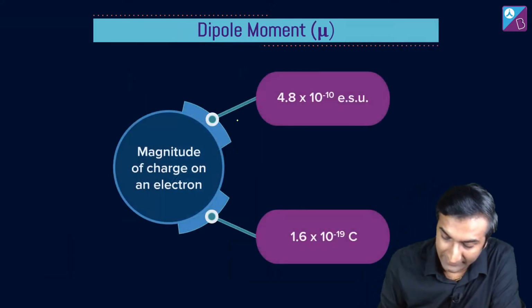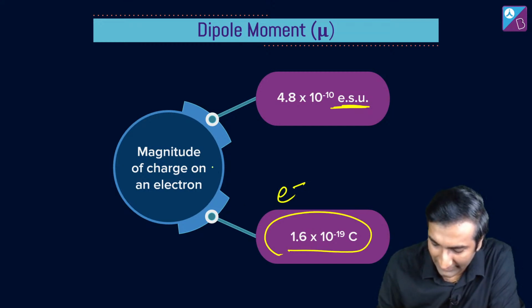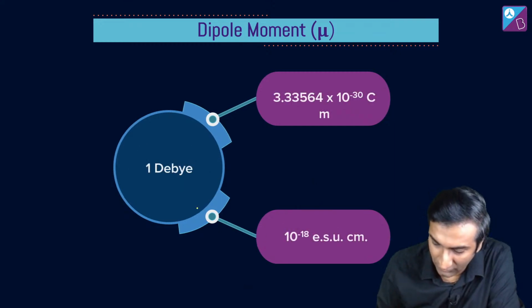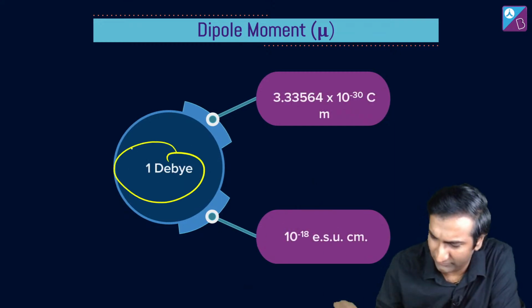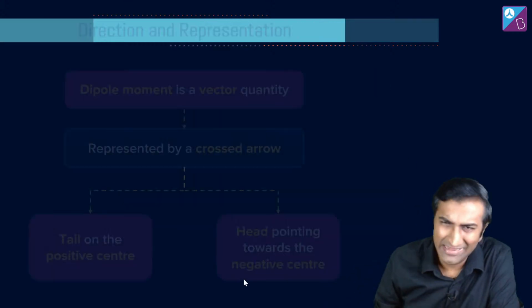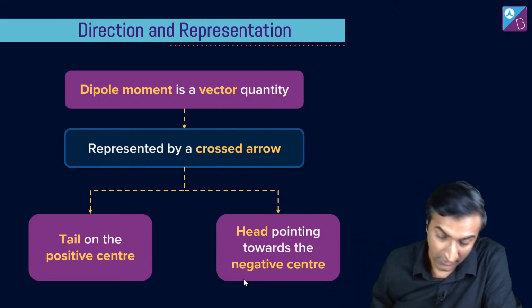The main idea is that in electrostatic units, this is the value, and one unit of charge, one electron, you already know is this. The same thing you get in terms of debye as well. Just some extra information, it will be there in the description, you can note this down. इस पे ज़्यादा सवाल नहीं आएंगे. अगर आगे तो make sure you take care of the units. Okay, Q into बस distance करना है, nothing else.